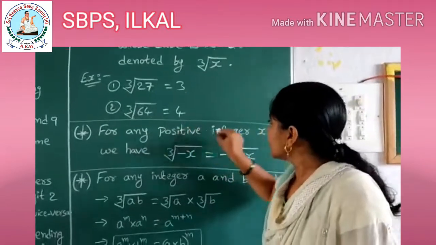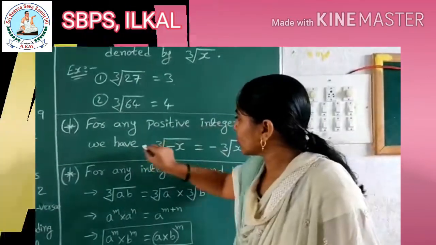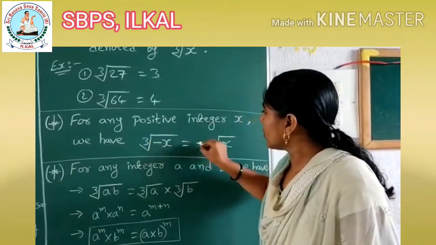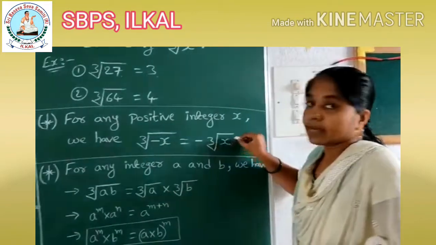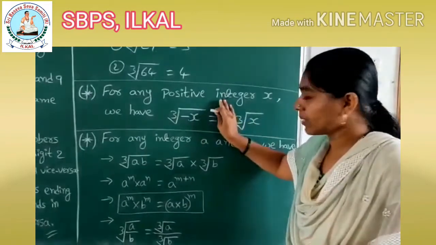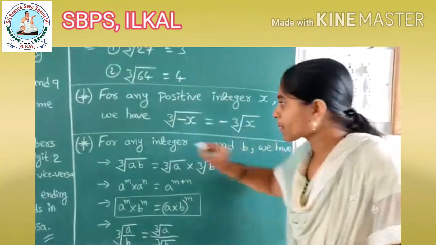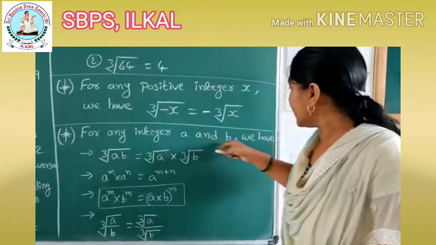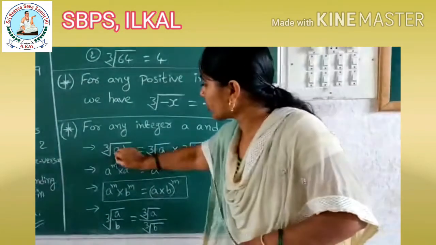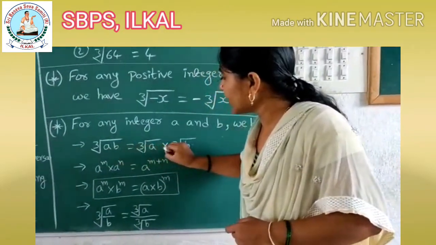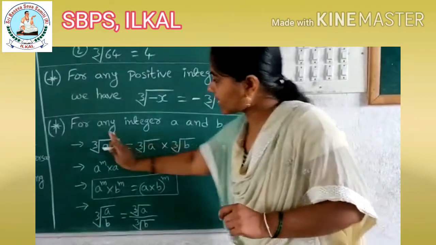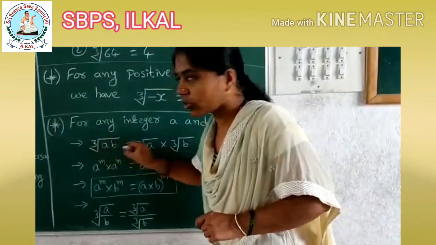For any positive integer x, we have cube root of minus x is equal to minus cube root of x. Okay, if they give a negative number, we will keep the negative outside and we will find the cube root for the given number. Okay. For any integers a and b, we have cube root of ab is equal to cube root of a into cube root of b. Means we can separate cube root of a into cube root of b.